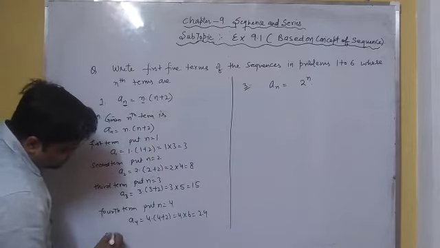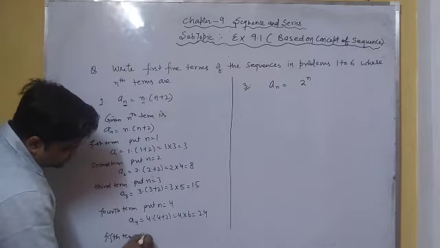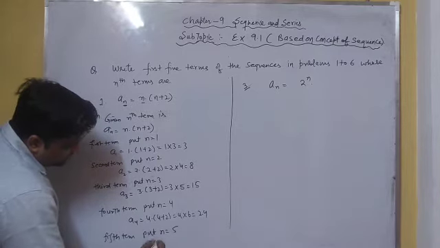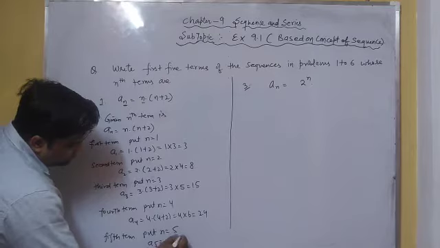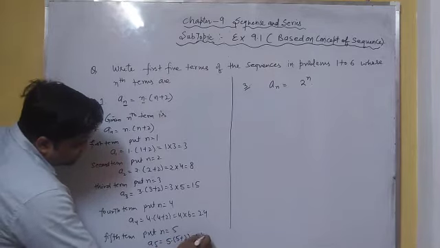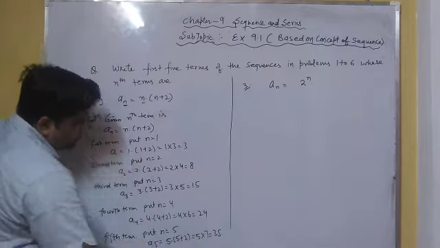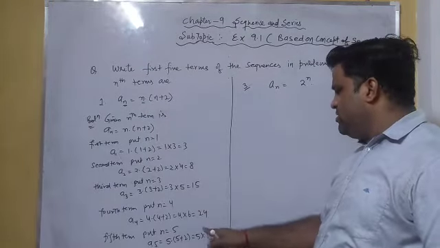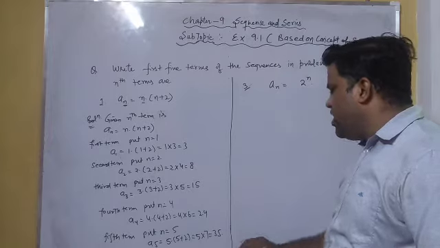Similarly for the fifth term, we put n equal to 5, so we get a5 equal to 5 into 5 plus 2, which is 5 multiplied by 7, which is equal to 35. So the required first 5 terms are 3, 8, 15, 24 and 35, which is the required answer.